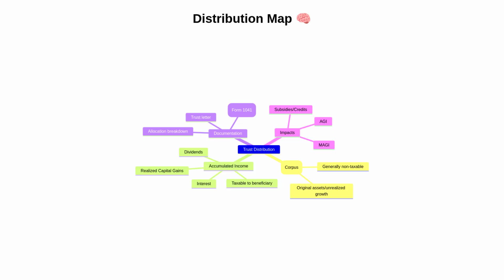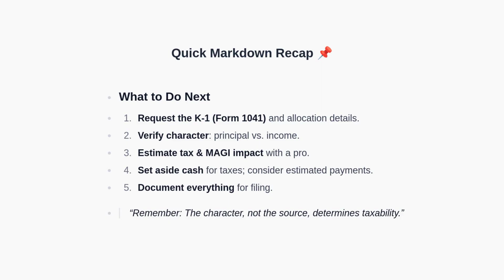Before we wrap up, let's include a short Markdown cheat section you can screenshot for reference. Here is a concise checklist you can reference at any time. Request the K-1 and allocation details, verify the character of the distribution, estimate your tax and MAGI impact with a professional, set aside cash for taxes and consider estimated payments, and keep thorough documentation for filing. The key reminder is that the character of the distribution determines taxability.